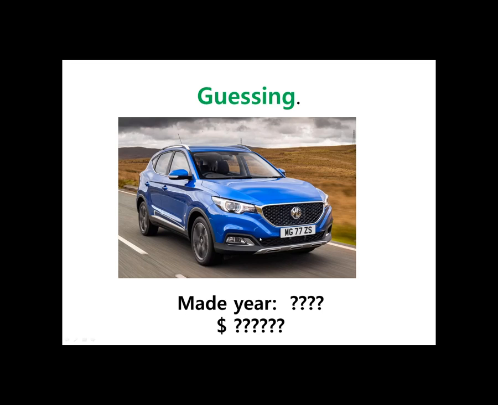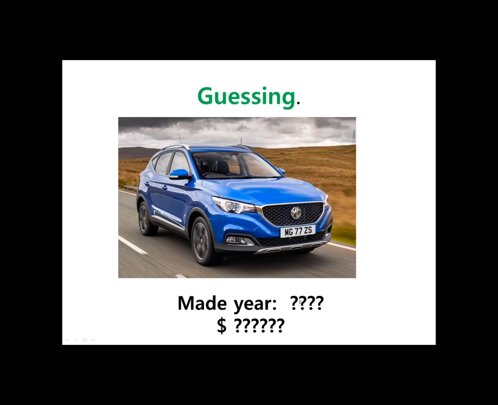Okay, here is an example. Look at this car. We don't know how old this car is. We don't know if it's new or old. What year is it made in? 2010, 2015, 2020?